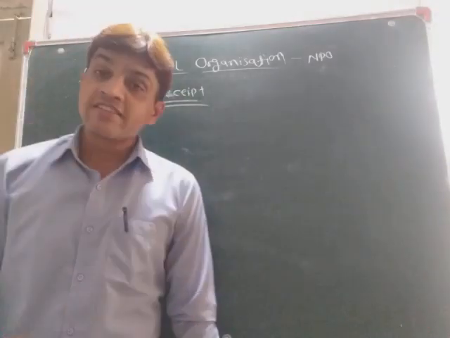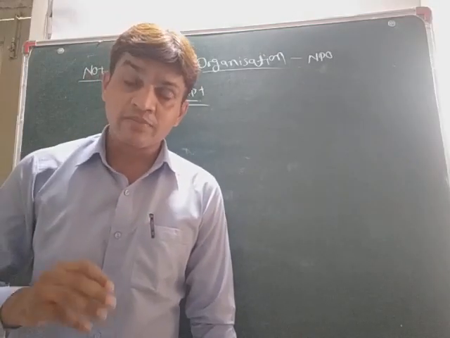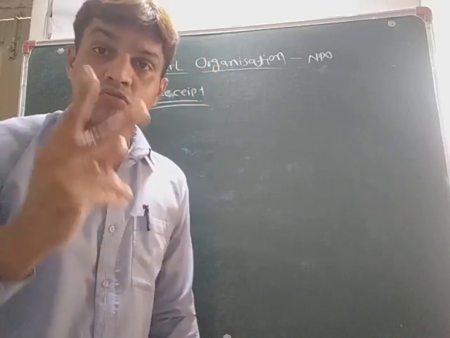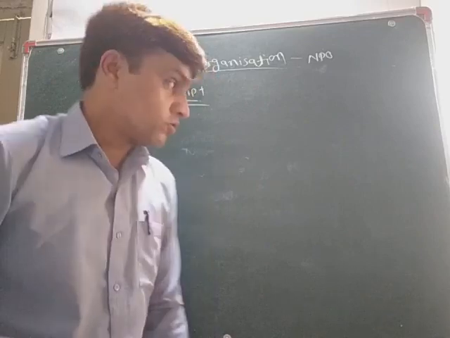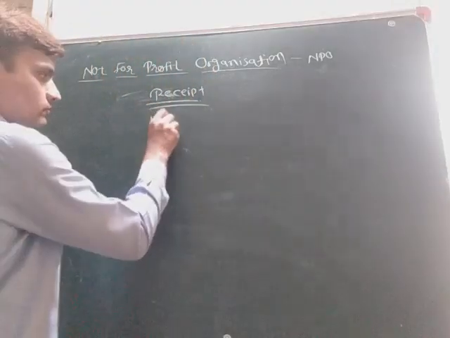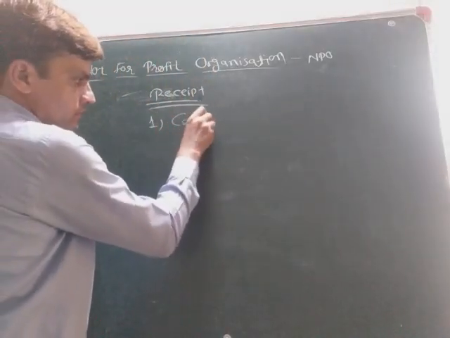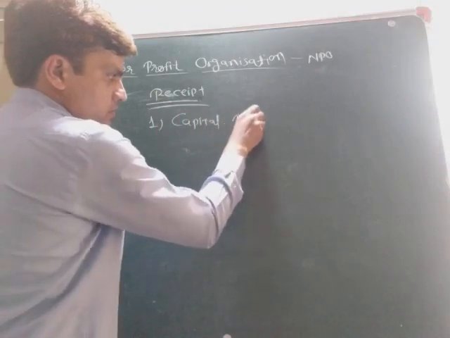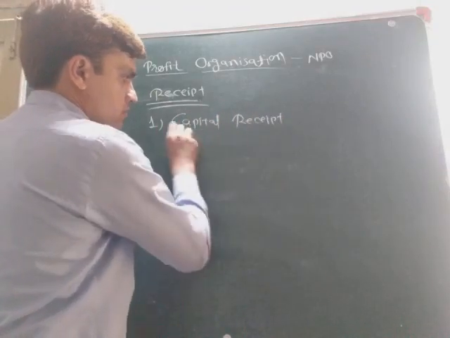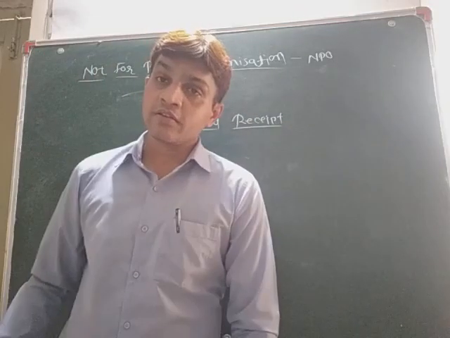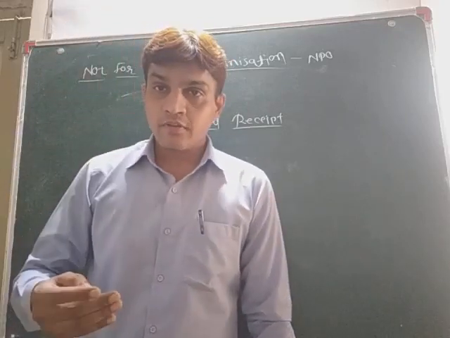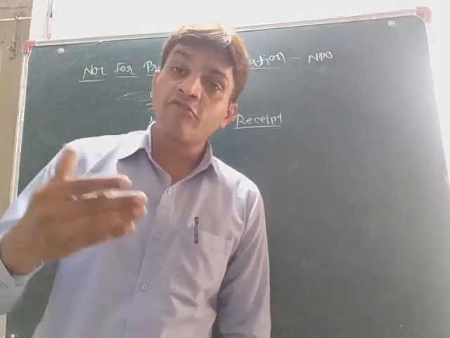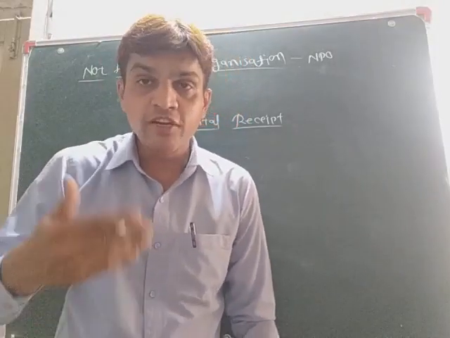First of all, we will see about the receipts. Receipts mean income. So there are two types of income: capital receipt and revenue receipt. Capital receipt. Now, what is capital receipt? It is an income which they receive in the form of funds from the donors.